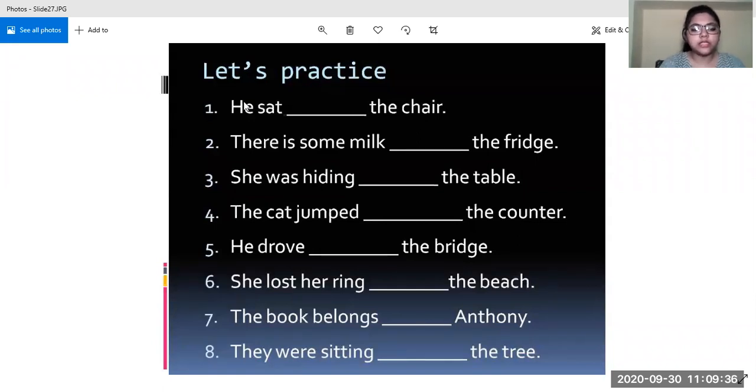Last is they were sitting dash the tree. Unnati, what will be the answer? Okay, Divyan, can you give the answer? Ma'am, under the tree. Very good. They were sitting under the tree.